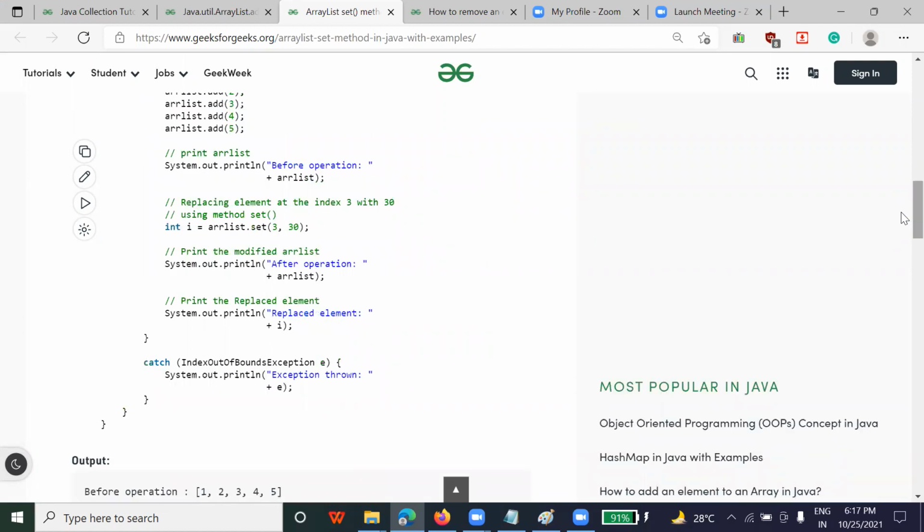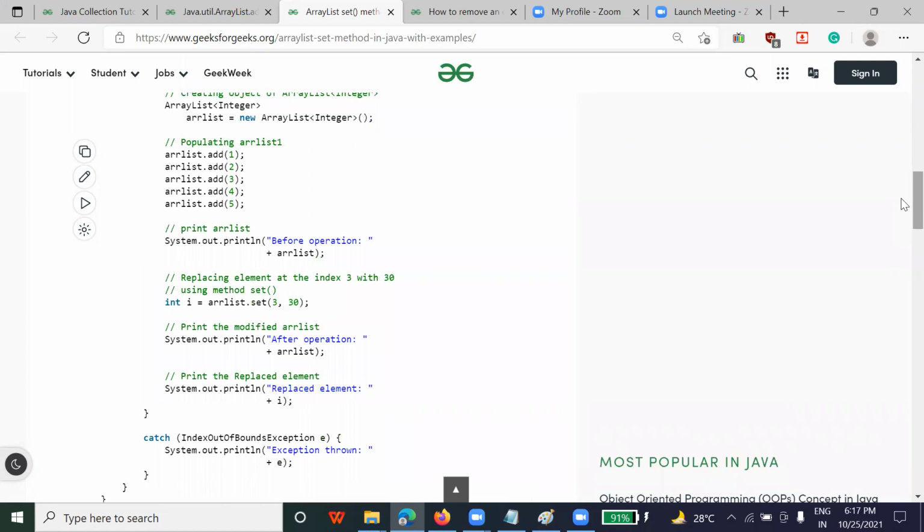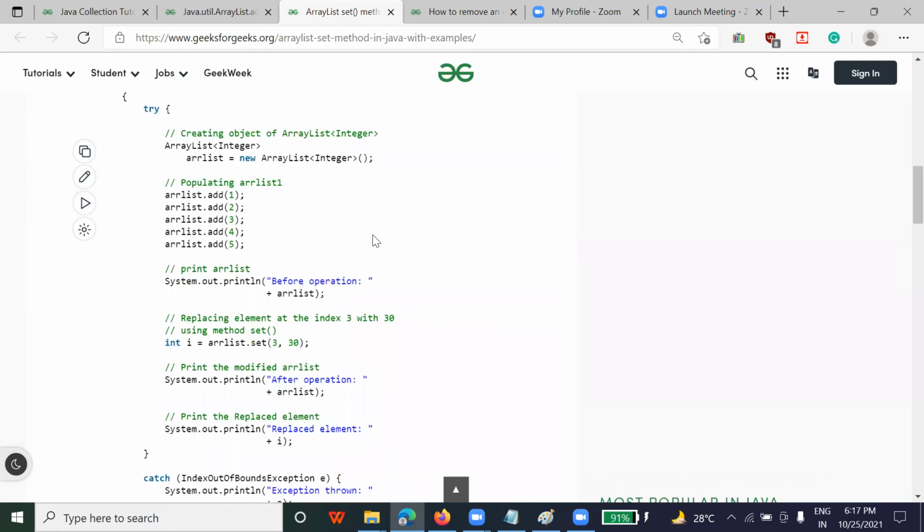Okay. Now here what we are doing is, how you can update an element. Once you insert a value here, you all know how to add an element in array list, right? So how can you update an element? In order to update an element, you just have to create a variable i, array list dot set.